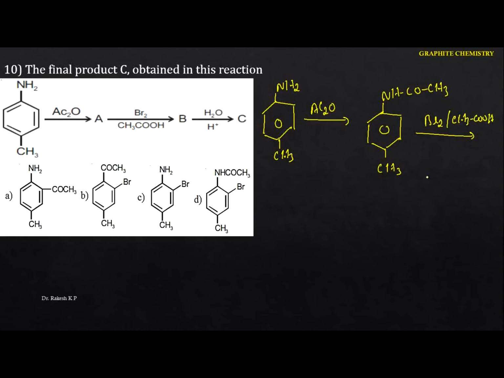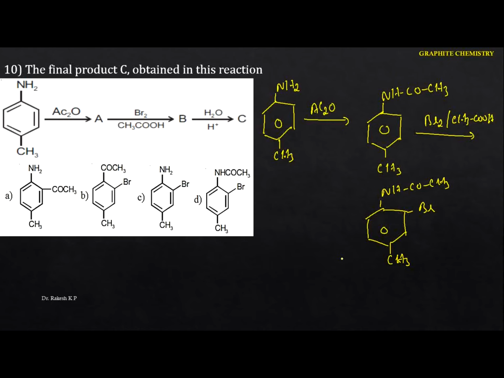And now we are going to identify the electrophilic substitution reaction. We know that the major product will be the para, but the para position is already occupied by the methyl, and the other possibility is the ortho, especially in this position. I'm going to write the product here. So here we got the ortho bromo, paramethyl acetanilide, that is the 2-bromo-4-methyl acetanilide.